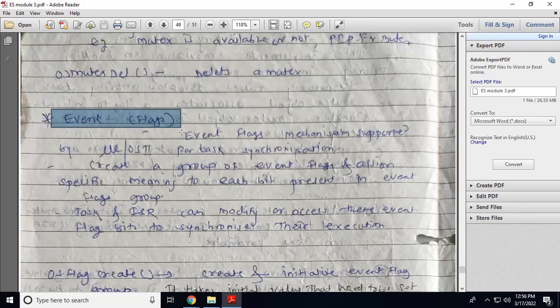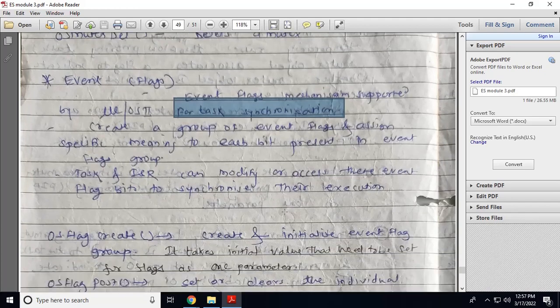Next, event flags. Event flags are a mechanism supported by MicroC/OS-II for task synchronization. Now we can create a group of event flags and assign a specific meaning to each bit present in an event flag group. Tasks and ISRs can modify or access these event flag bits to synchronize their execution.